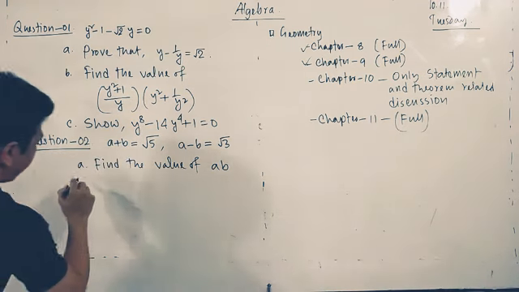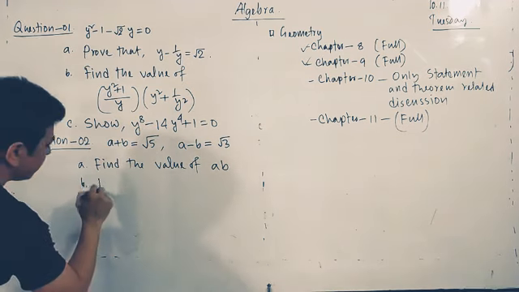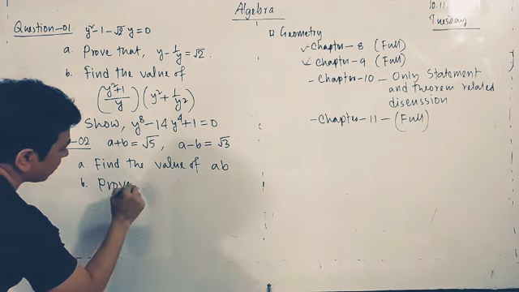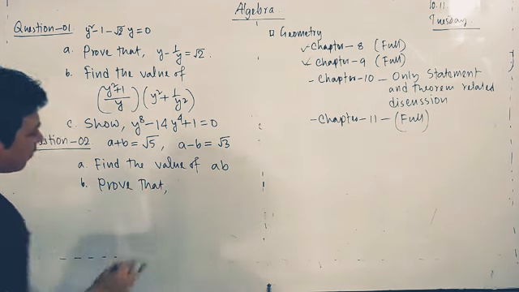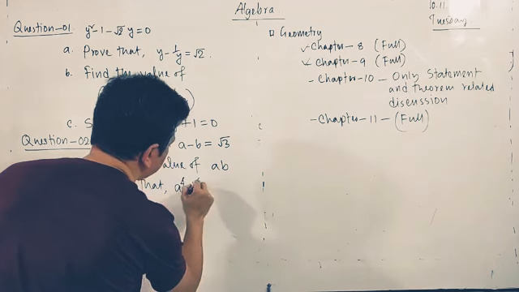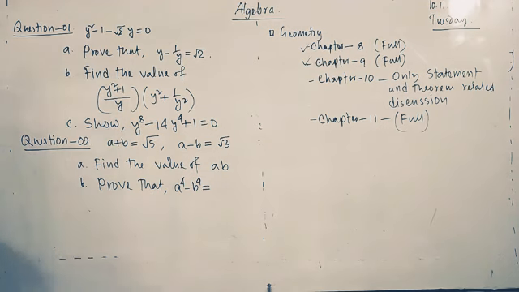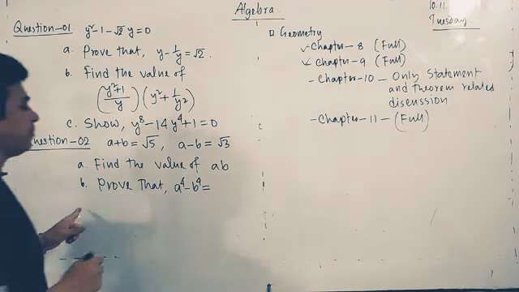And B, prove that a to the power 4 minus b to the power 4 equals 4 root 15.